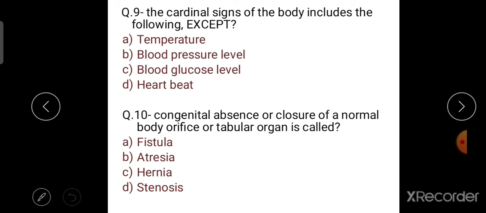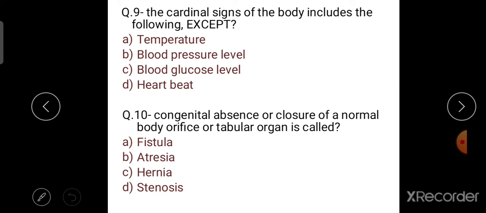Then question number 9. The cardinal signs of the body include the following except. Which one is not a cardinal sign of the body? The options are temperature, blood pressure, blood glucose level, and heartbeat.